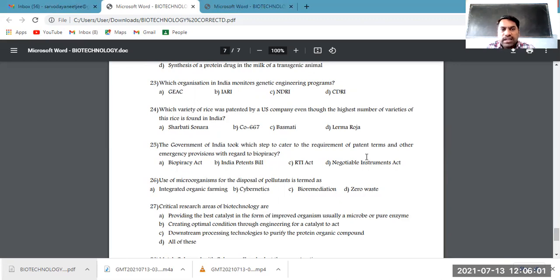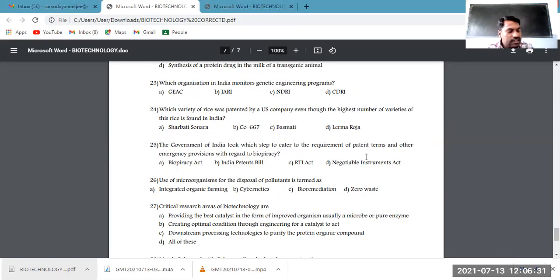Of course, IARI, the Indian Agricultural Research Institute, is not the answer. NDRI is the National Dairy Research Institute.